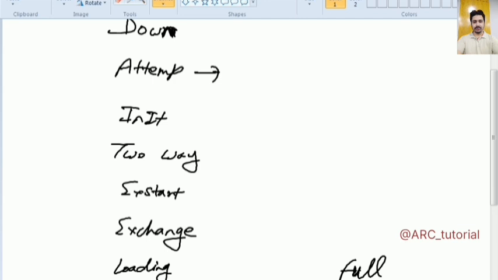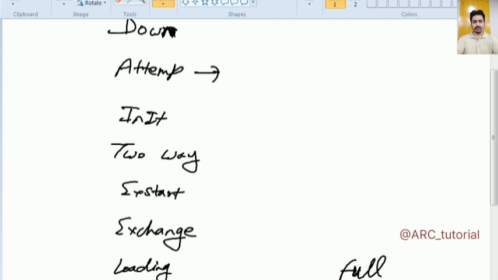In OSPF, if you have configured your neighbor statically, then only the attempt state can be there. If you have not configured your neighborship statically, then you will never find this state. It's not that you will find it in Frame Relay only. You can also find this state on Ethernet ports and on point-to-point serial links. But to see it, you must configure your neighbor statically. So if you have configured your neighbor statically, then of course your neighborship will go through the attempt state as well.